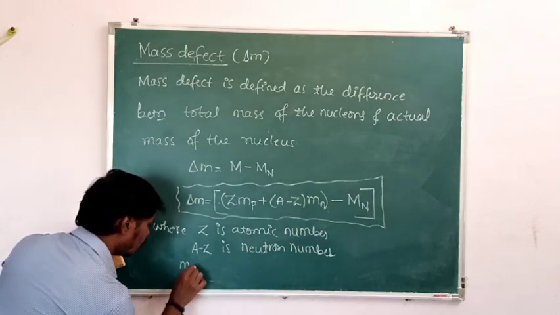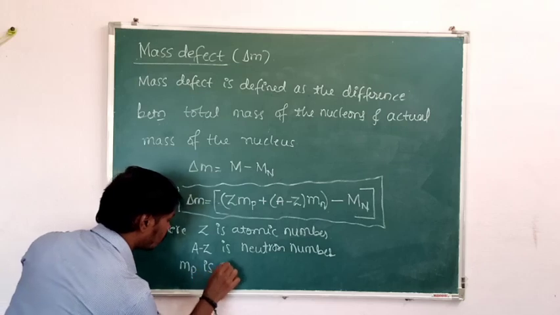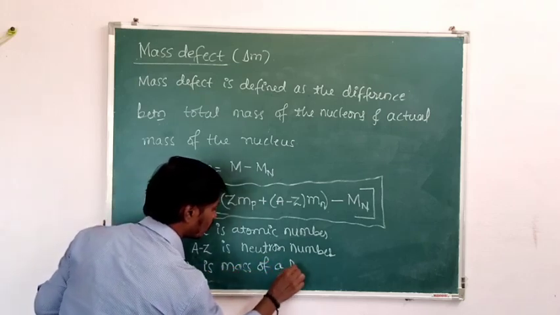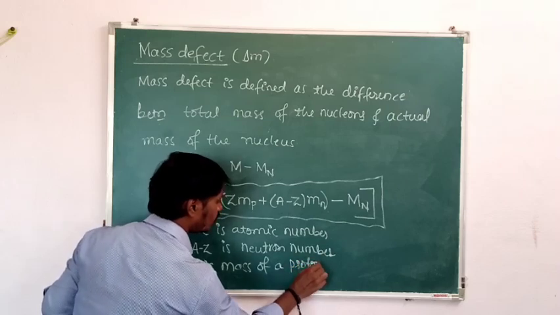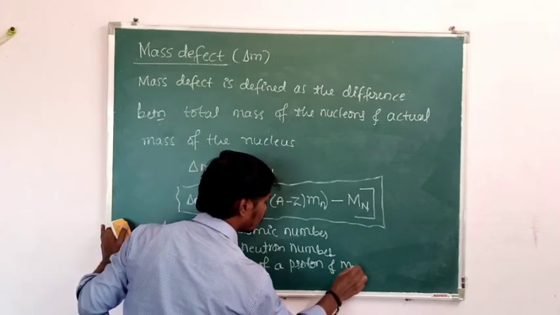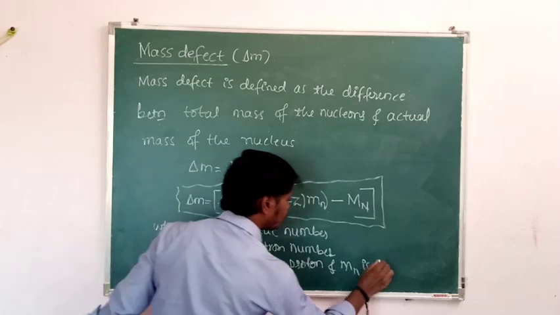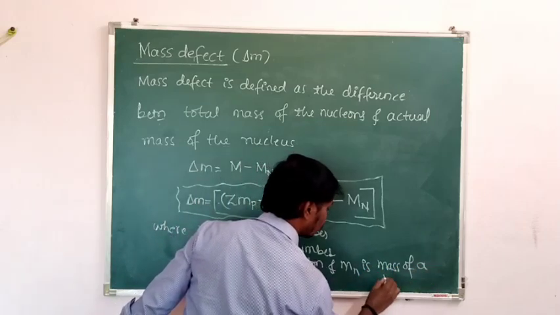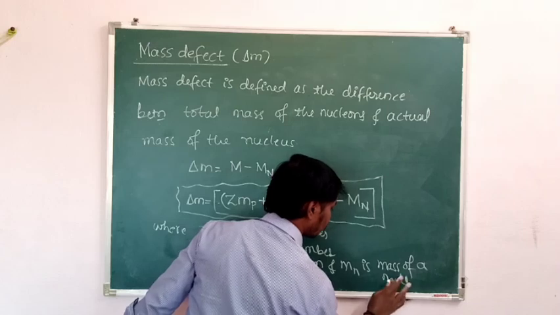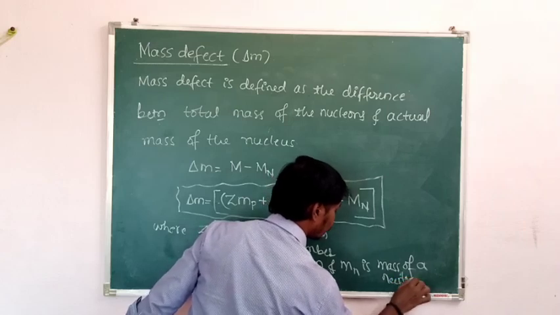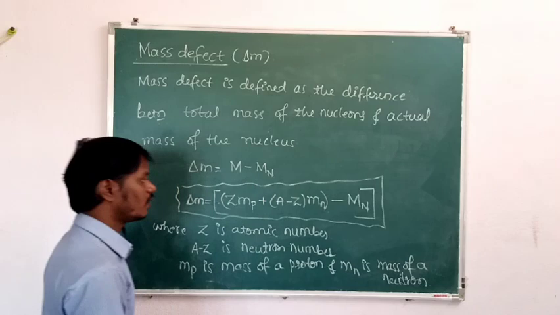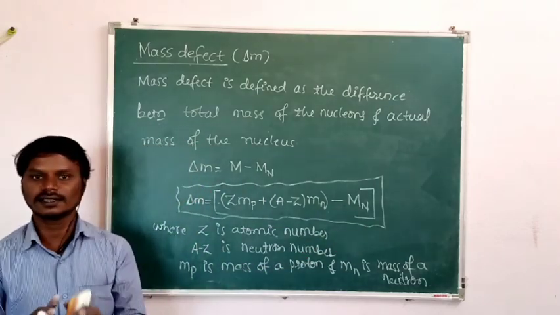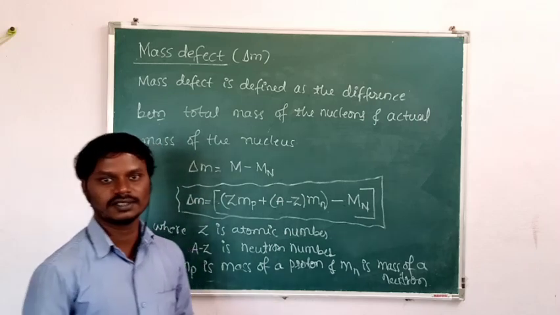Then Mp is the mass of a proton, and Mn is the mass of a neutron. And what is capital Mn? That is nothing but the actual mass of the nucleus.